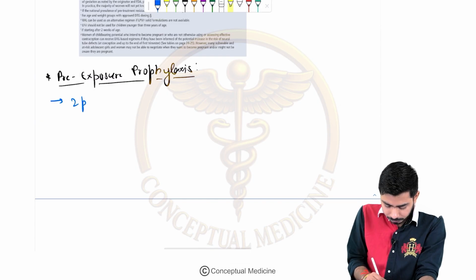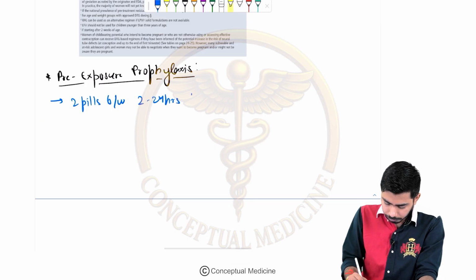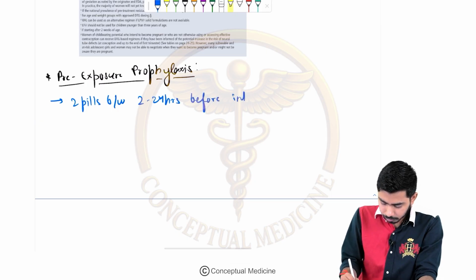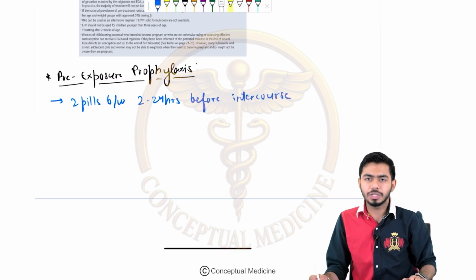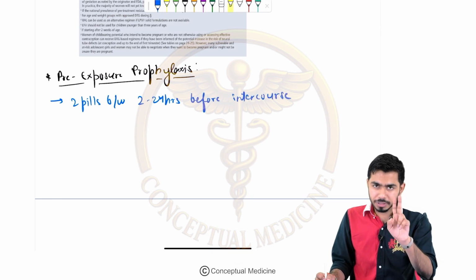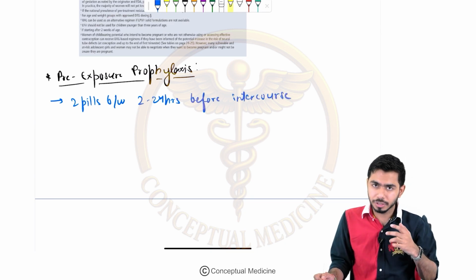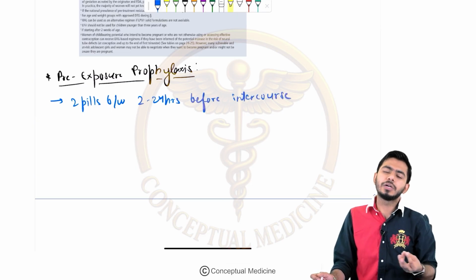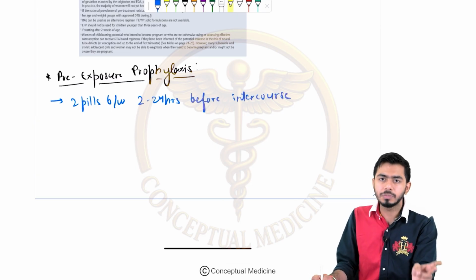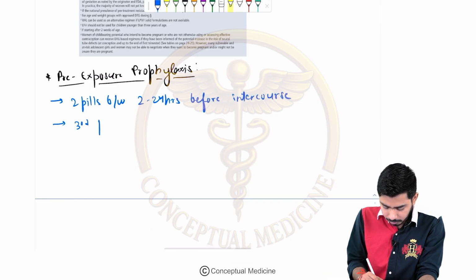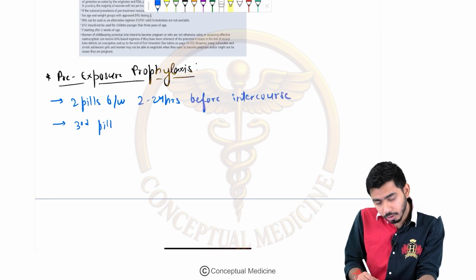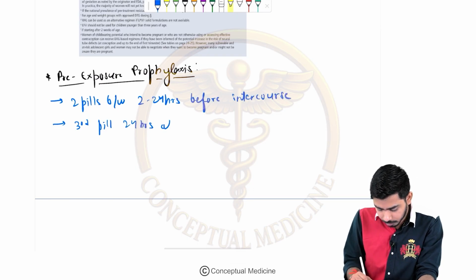2 pills can be given between 2 to 24 hours before the intercourse, right? For example, some person is HIV positive and the different person is not. For example, we are talking about partners and all, right? 2 pills can be given, however, it can be risky, right? 100% protection is not guaranteed in this case. So 2 pills shall be taken between 2 to 24 hours before the intercourse or before the sex. The third pill will be taken 24 hours after the 2 pills. After 2 pills, the third pill will be taken.